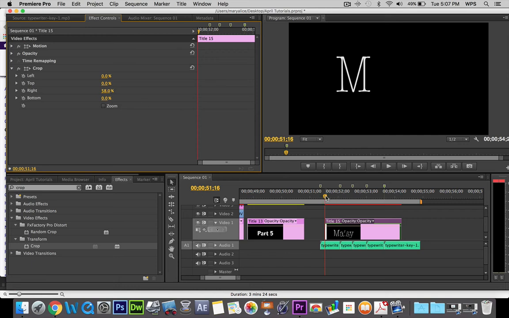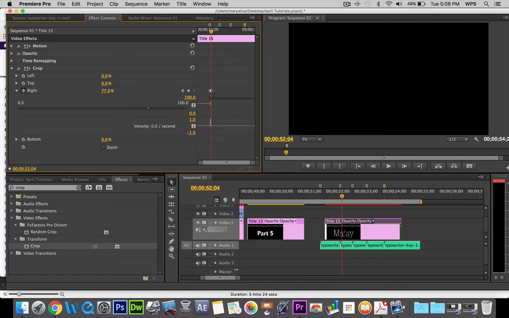All right, so I have my first letter. Now I'm going to move to my next marker, and I'm going to put 2 keyframes. I have 1, and then I'm going to go over just a frame, and I'm going to hit a second one.